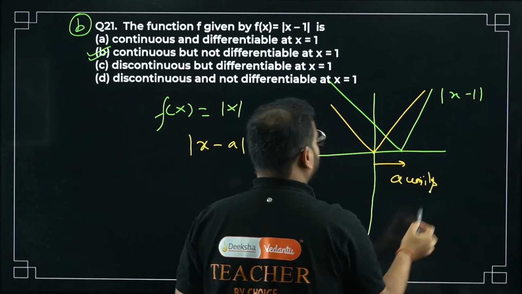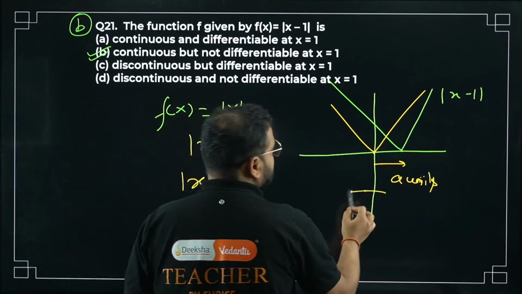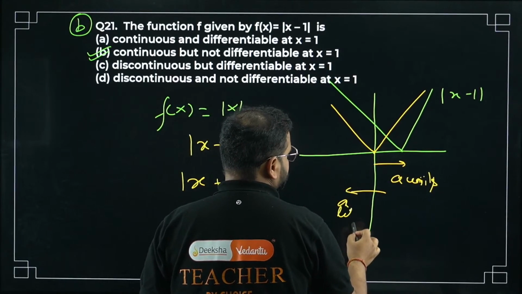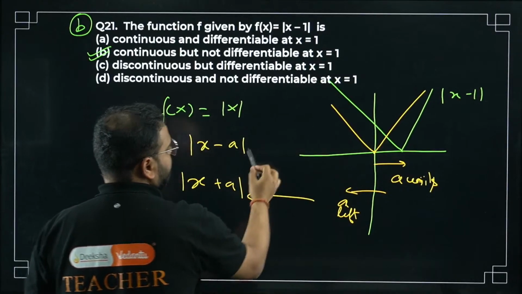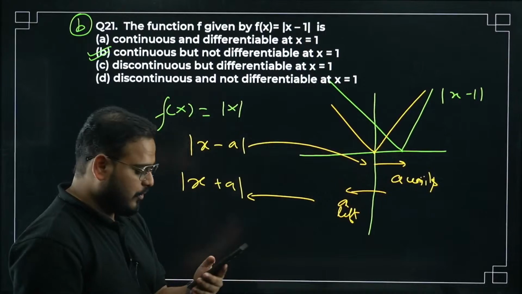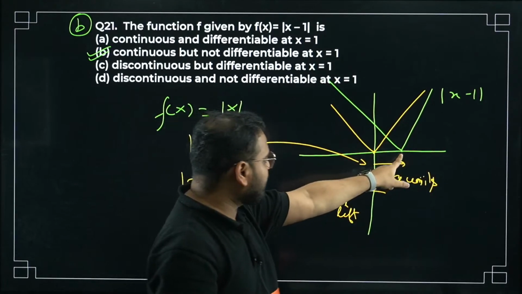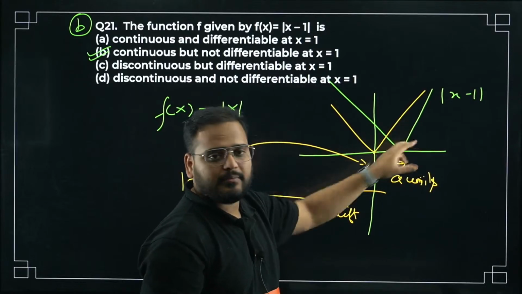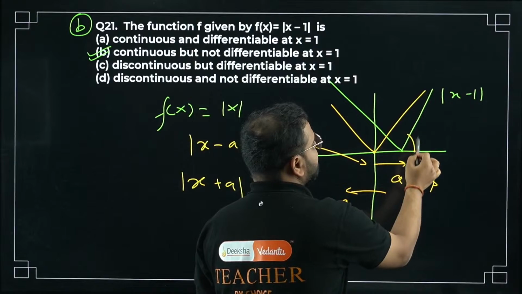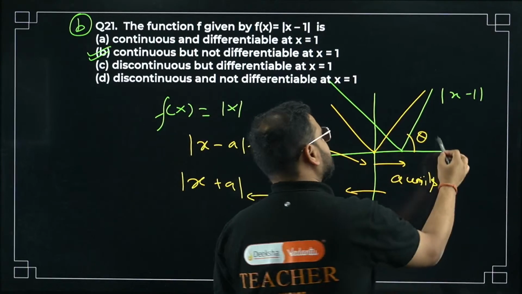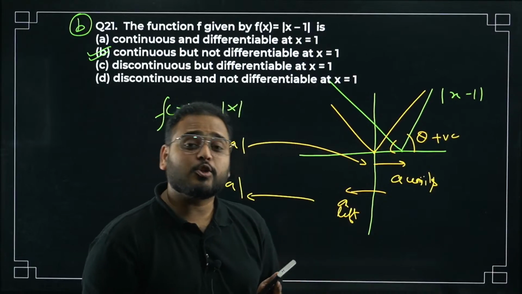If you have mod of x plus a, the graph goes a units left. This one makes it go left and this one makes it go right. That's how the graph moves. So this has gone the right way. At this point there is continuity, which means the function is continuous. But for differentiability, the slope over here is theta, acute, so positive. The slope over here is negative.